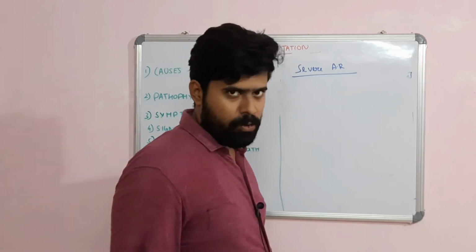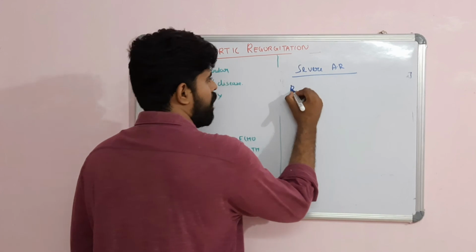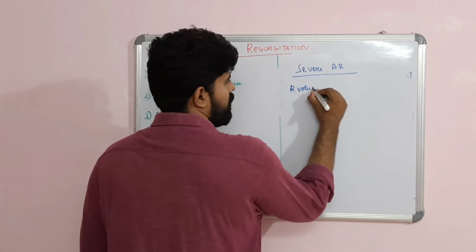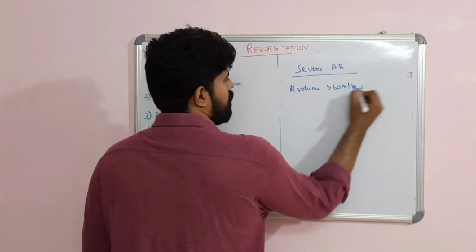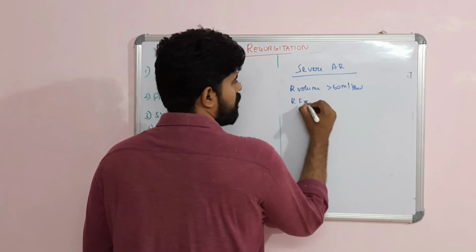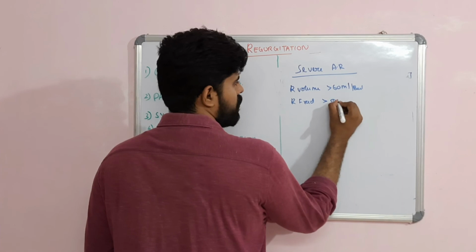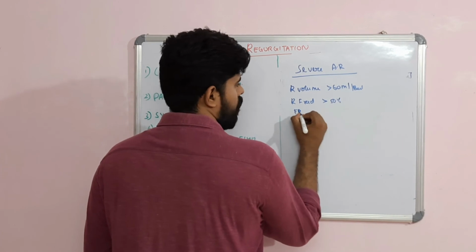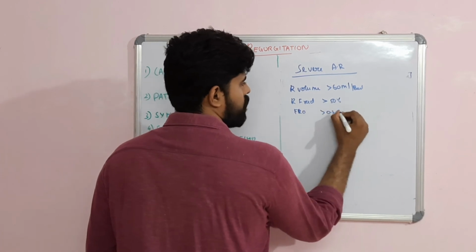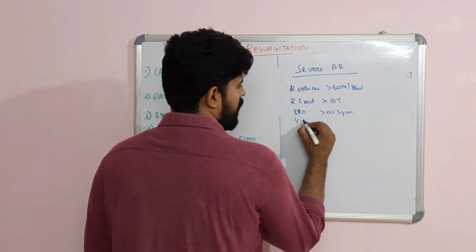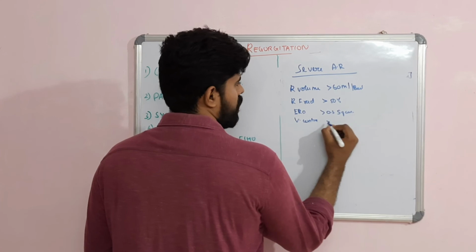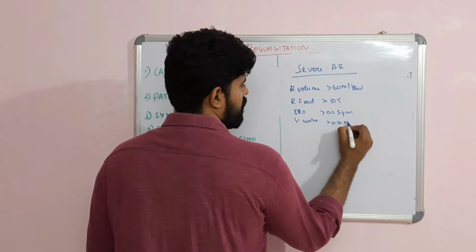A severe AR by echo is diagnosed as follows. The regurgitant volume is more than 60 ml per beat. The regurgitant fraction is more than 50%. The effective regurgitant orifice is more than 0.3 square centimeters. The vena contracta is more than 0.3 centimeters.